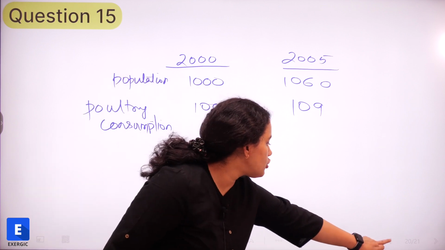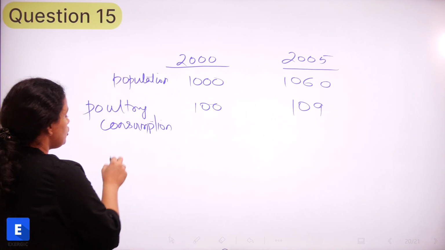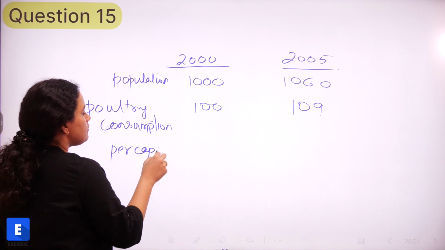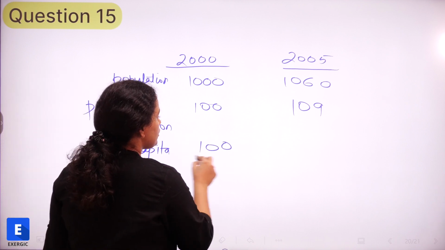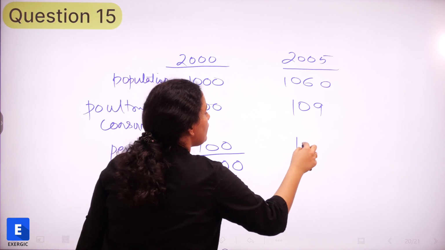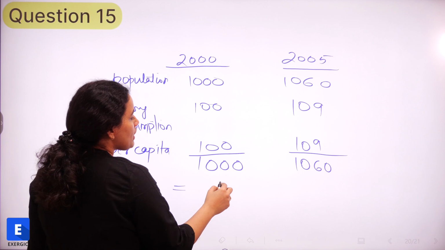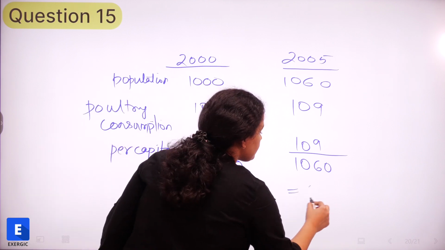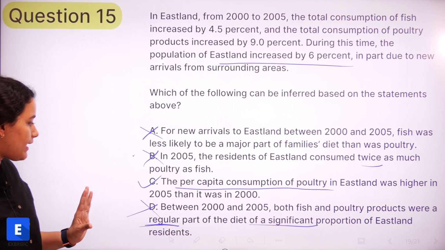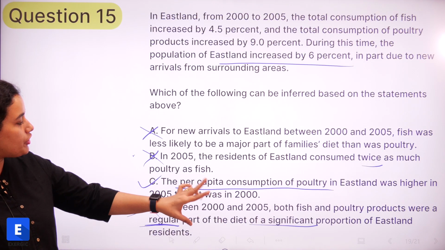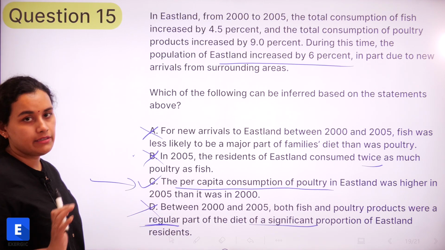So now this option talks about the per capita consumption of poultry. Per capita means what? Divided by the population. Whatever you are calculating, divided by population. So 100 upon 1000 or 109 upon 1060. So this is going to be simply 0.1 and this is 0.102. So something slightly higher, right? And is that what we have in option C? Per capita consumption of poultry was higher in 2005 compared to 2000, right? So hence proved, option C is the required answer.